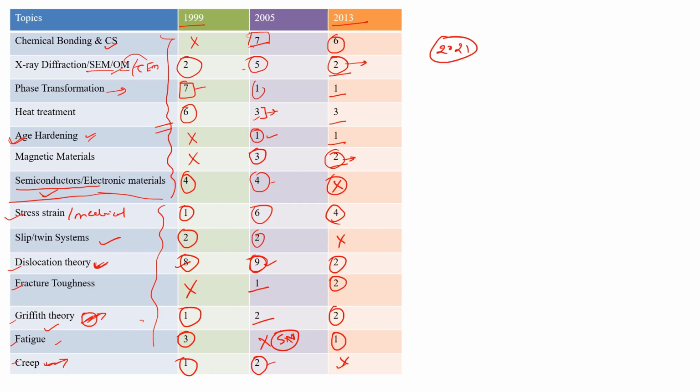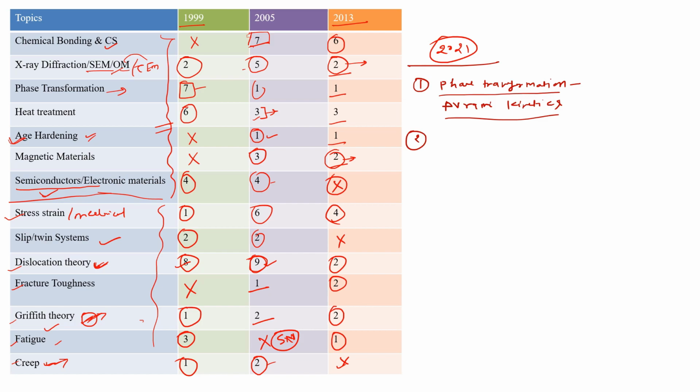Okay, so in year 2021, what should be your study plan for physical metallurgy and mechanical metallurgy? You should focus more and more on the phase transformation part, because they have added it in the revised syllabus. In phase transformation you need to check the kinetics of the processes. Growth laws are very important. One is Avrami kinetics, and Avrami kinetics numericals are very important for GATE exams.